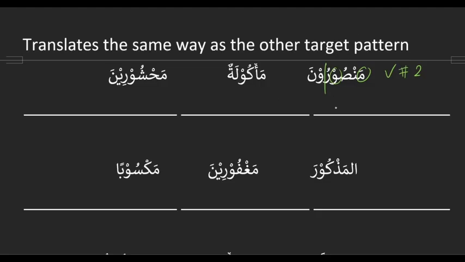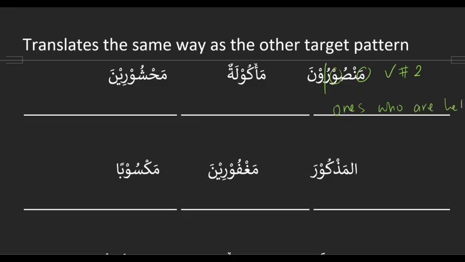Okay, so nasara means to aid. The passive is to be aided. So mansur is one who is aided. And then the una makes it plural, so ones who are aided or helped. Good, ones who are aided or ones who are helped.